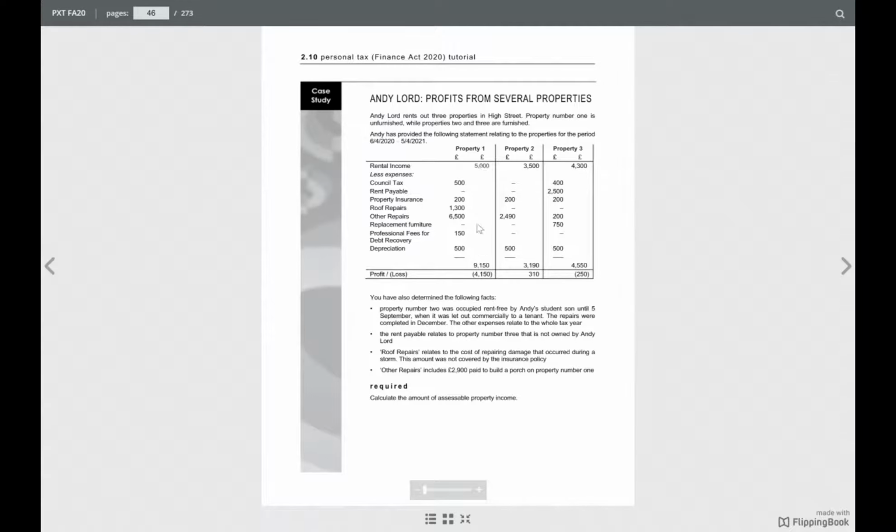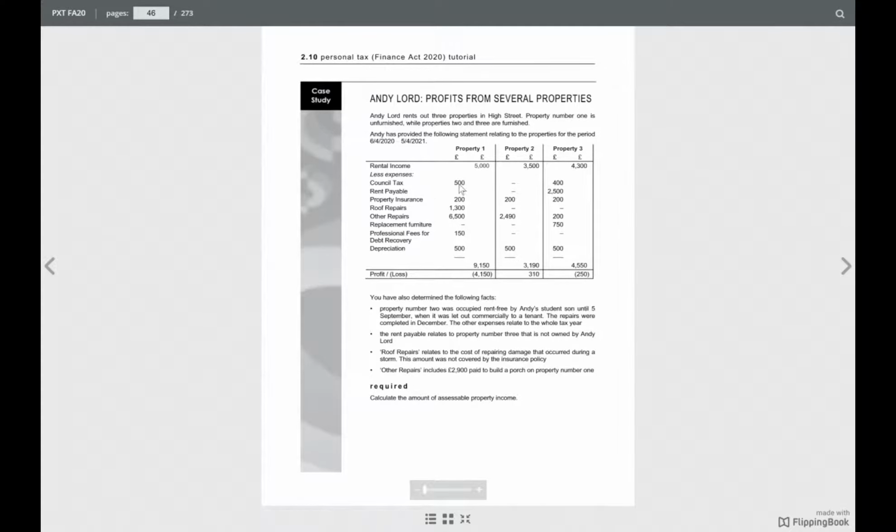So property number one. We'll have to see what is allowed, what is not allowed, and also consider the other notes. Is there any other note for property one? Other repairs include 2,900 paid to build a porch on property number one. Yes, this we have to consider. So let's see what is allowed and what is not allowed for property one.